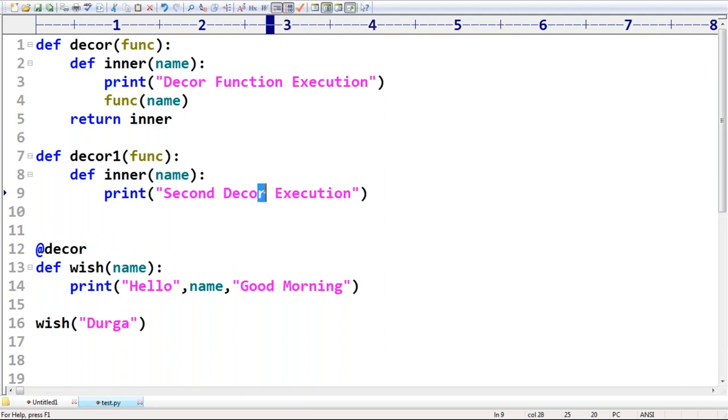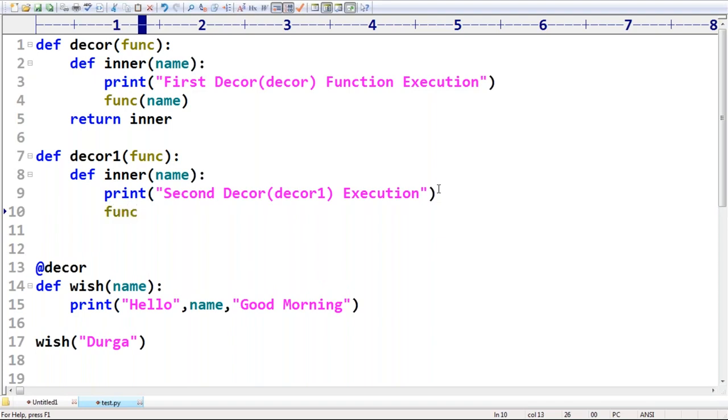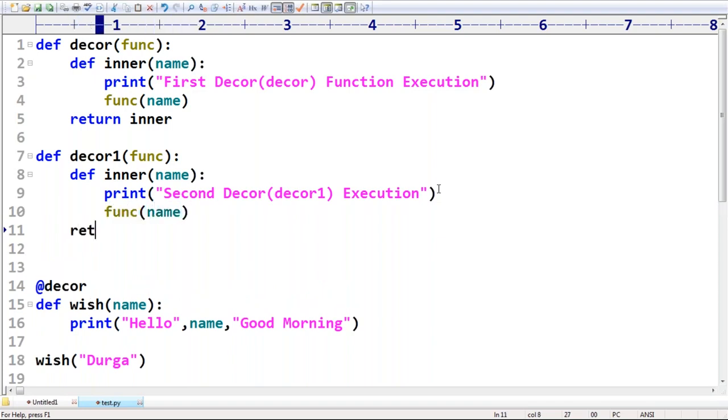Second decor means here decor1. Okay, assume that decor1. Here, first decor execution. Just for the flow purpose I'm taking it: first decor means decor, second decor means decor1. Okay, decor1 execution like that. Next, after completing, let me call that function by passing name as the argument, and return inner, like this I have to take.